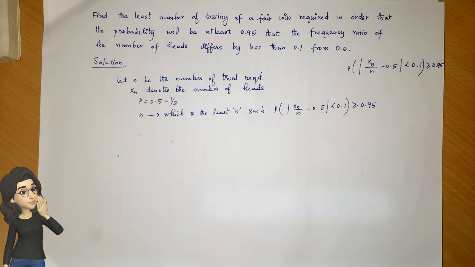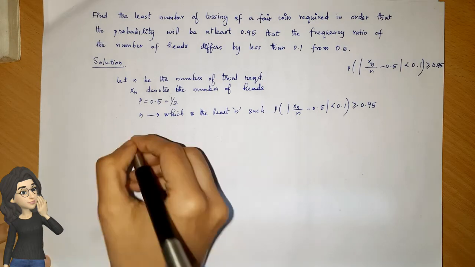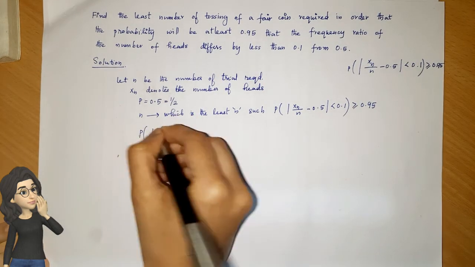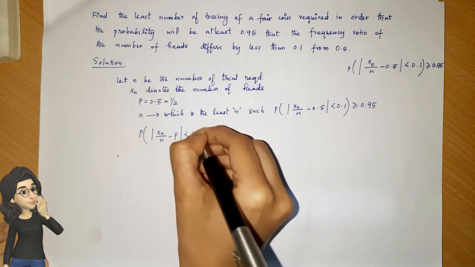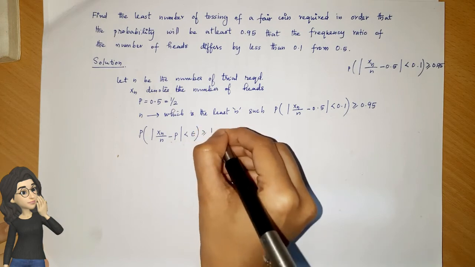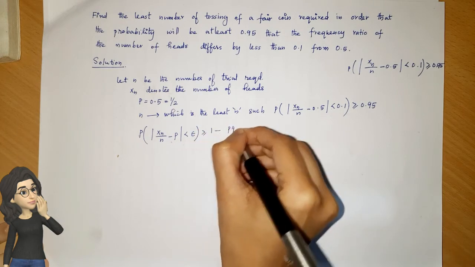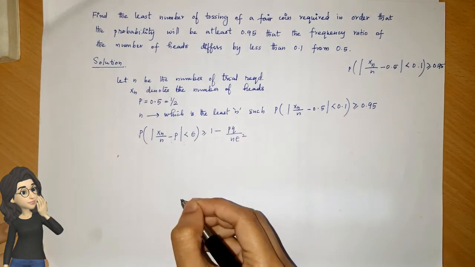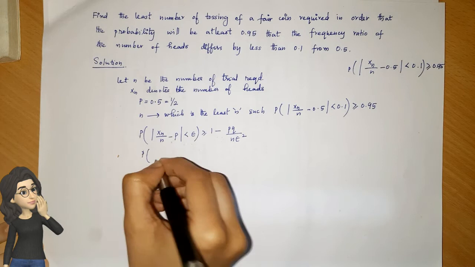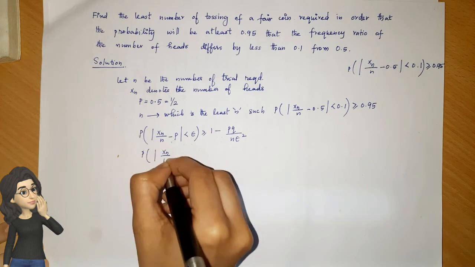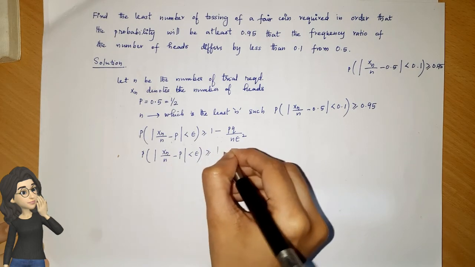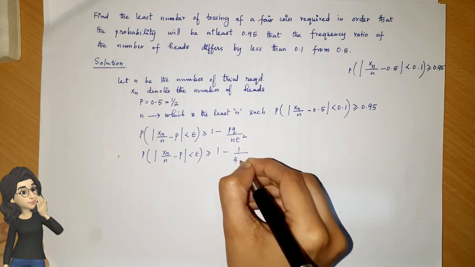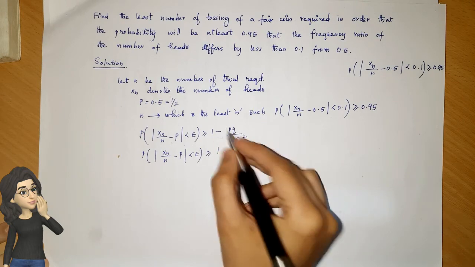But in the proof of Bernoulli's law of large numbers that we discussed earlier, we know the probability of modulus Xn by n minus p less than epsilon is greater than or equal to 1 minus pq by n epsilon square. Taking the maximum of pq, which is 1 by 2 into 1 by 2, equal to 1 by 4, this becomes 1 minus 1 by 4 n epsilon square.